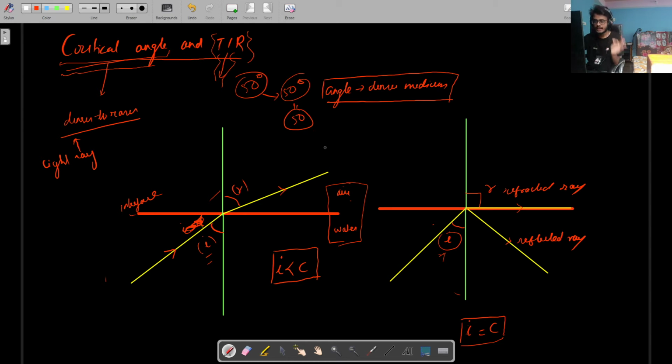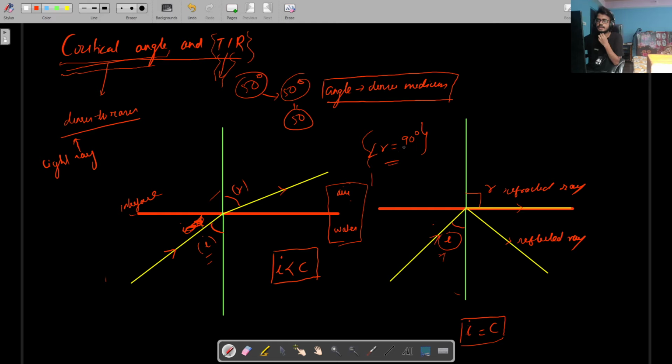So now if something like this happens, then part of this incident ray will get refracted, and part of this ray will also get reflected. This is what happens when the angle of incidence is equal to the critical angle. So what will be the angle of refraction? Can anyone tell me the angle of refraction value for this case? 90 degrees. Yeah.